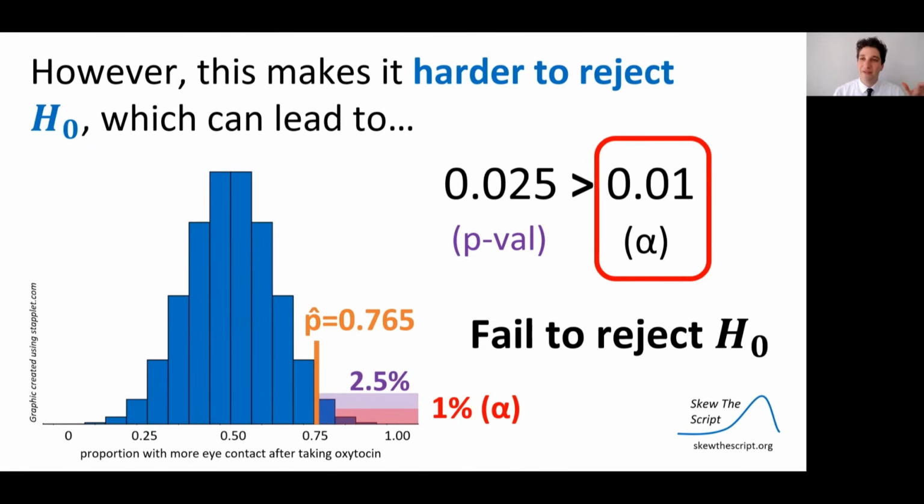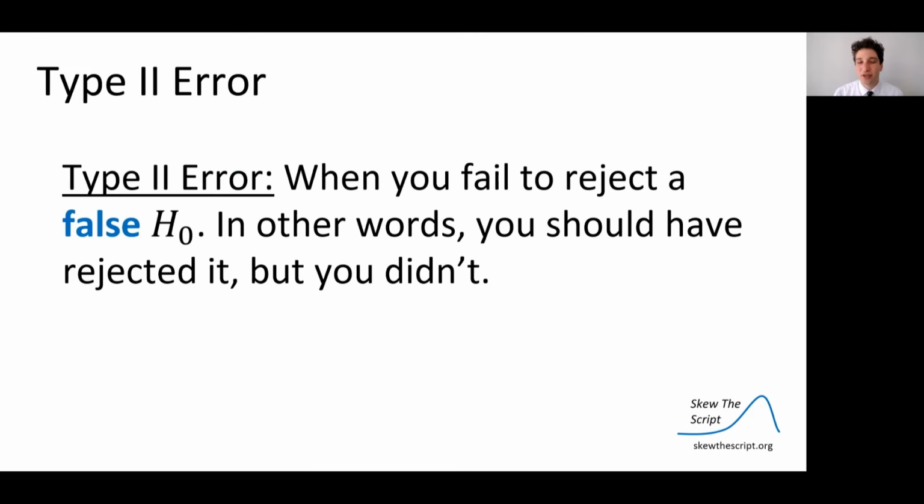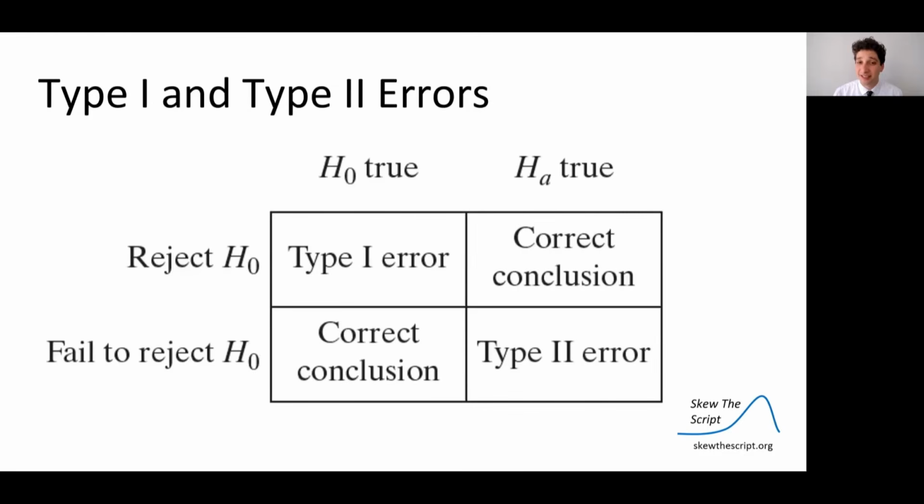It makes the bar of evidence higher, which can lead to what we call a type 2 error. That's when you fail to reject a false null hypothesis. In other words, you should have rejected it, but you didn't. And so here's a table describing these two errors, and this is a useful table to study before the AP exam.